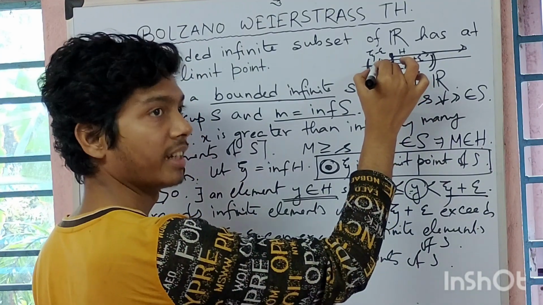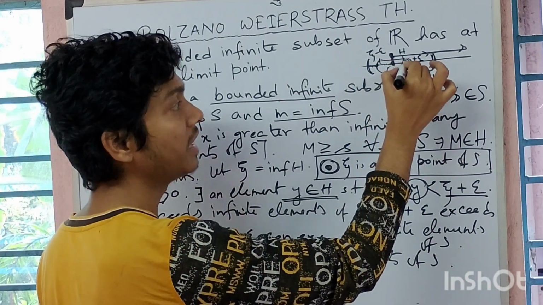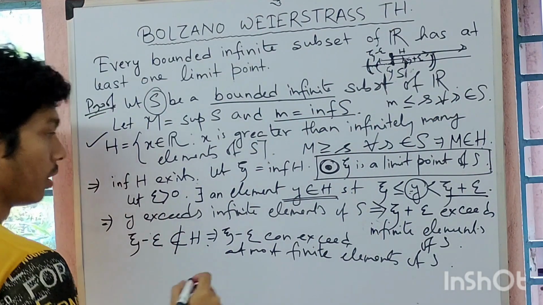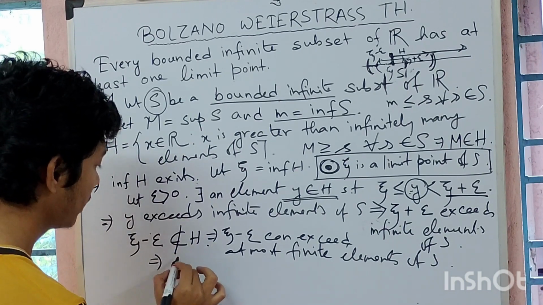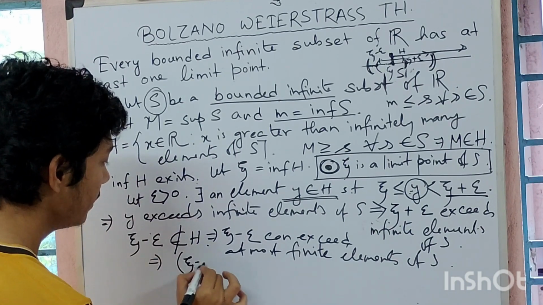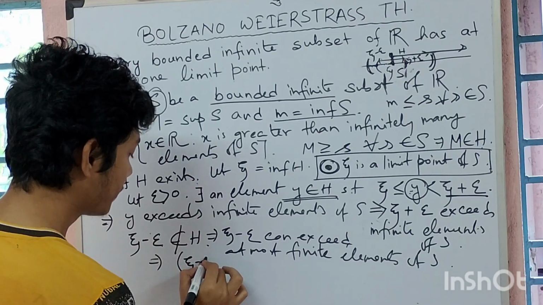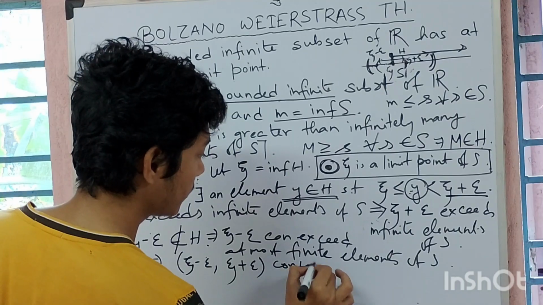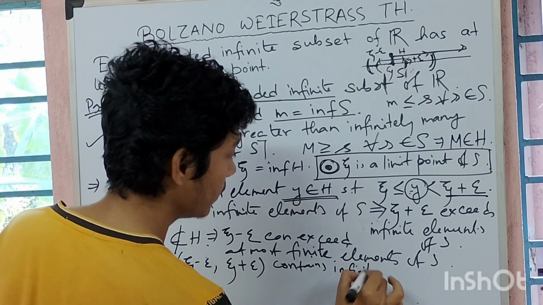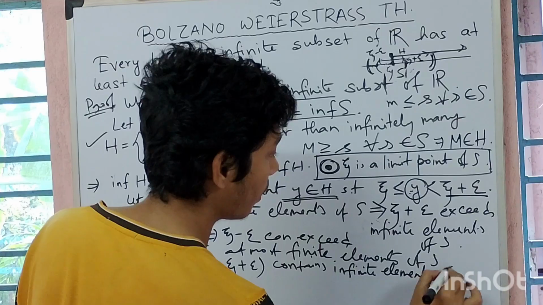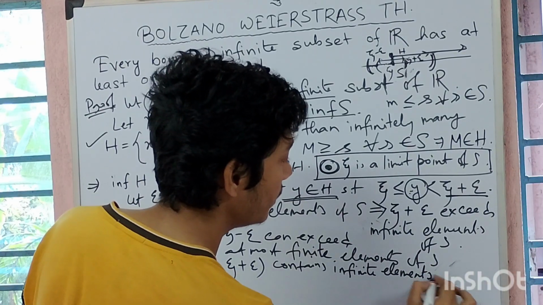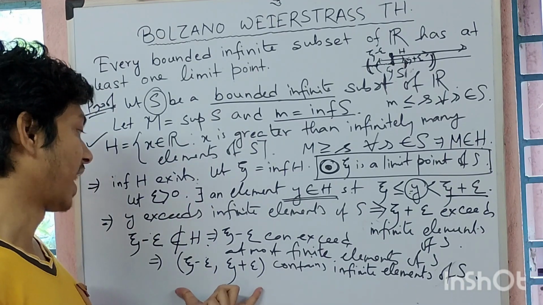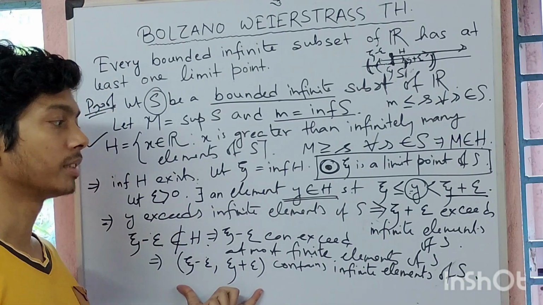So I'm writing that xi minus epsilon to xi plus epsilon contains infinite elements of S.